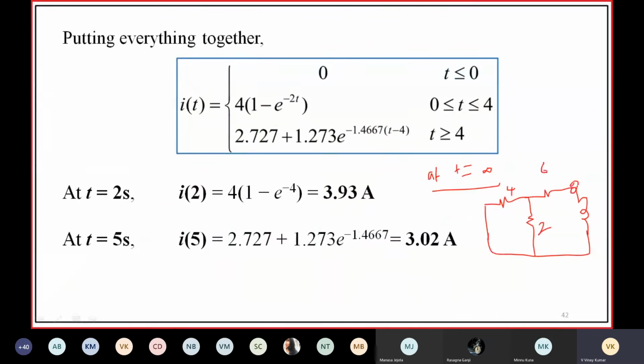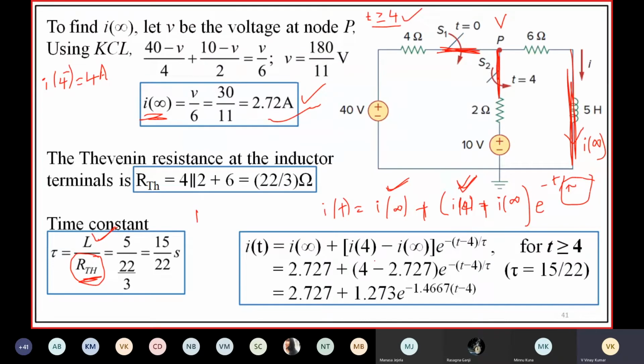The 4 ohms and 2 ohms are in parallel, and this parallel combination is connected in series with the 6 ohm resistance. So RTH is 4 ohms parallel 2 ohms plus 6, which is equal to 22 by 3. You substitute all values, then you get the final expression.